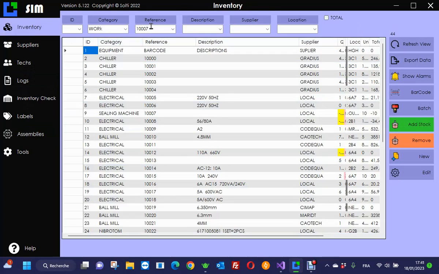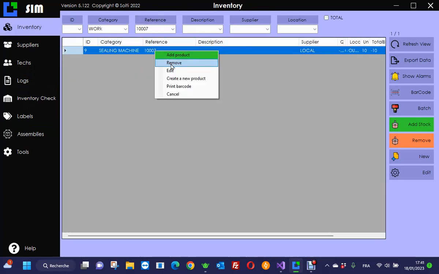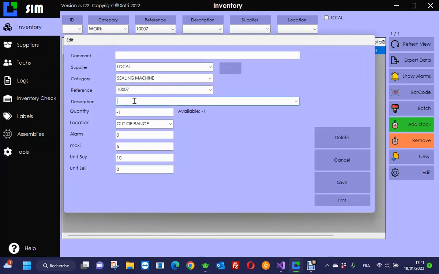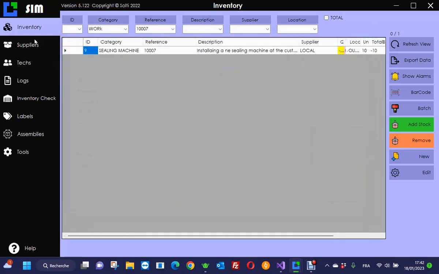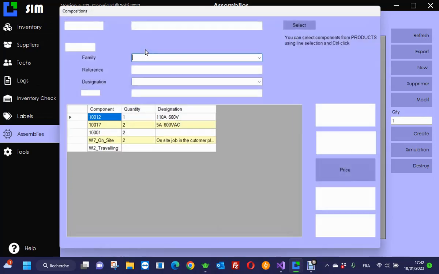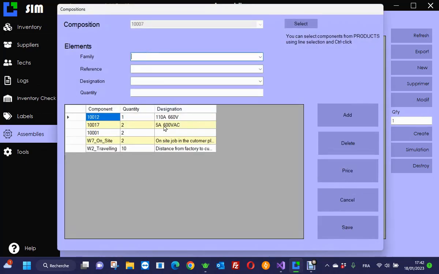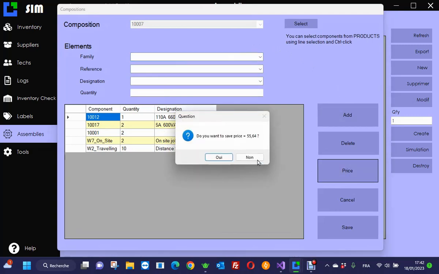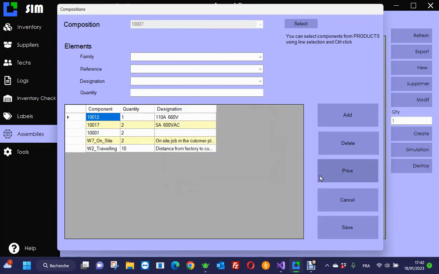So I forgot to set up the price of the sewing machine. First of all, I will correct this and add a sewing machine definition. Installing a new sewing machine at the customer's factory. Okay, I want to put a price on this. So the price of the assembly will be, let's select first the machine. The price of this will be calculated here. Do you want to save the price as the sum of every item? Yes, the price is 55.